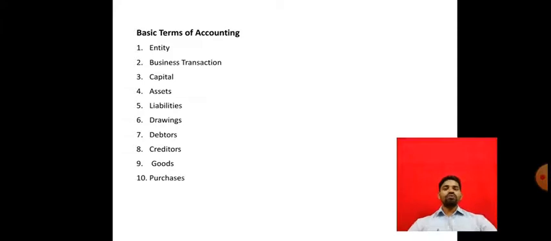Okay, so now see, in the last session we had discussed entity, business transactions, capital, assets, liabilities, drawings, debtors, creditors, goods, purchases. I hope all of you understand this. I will just revise that. So what does entity mean? It is the physical existence of the enterprise, that is nothing but the entity.